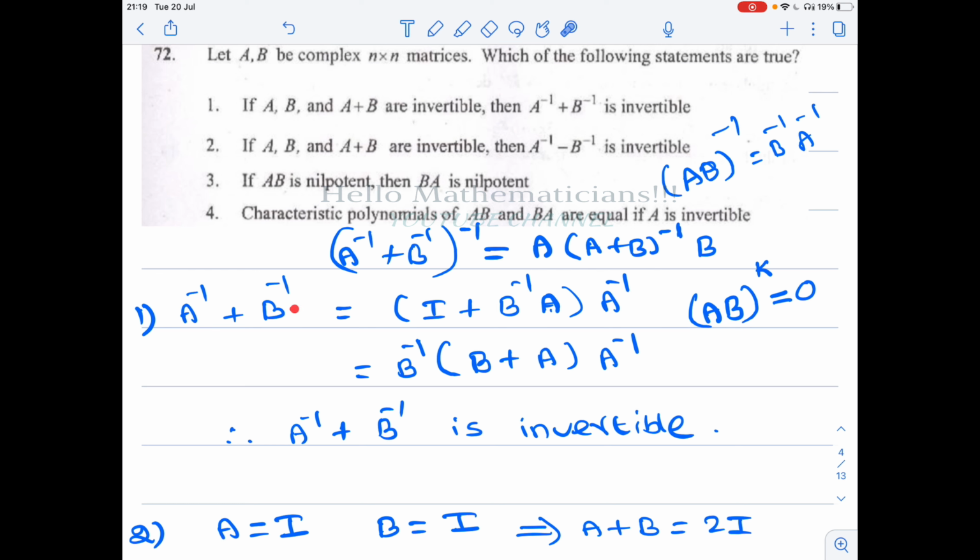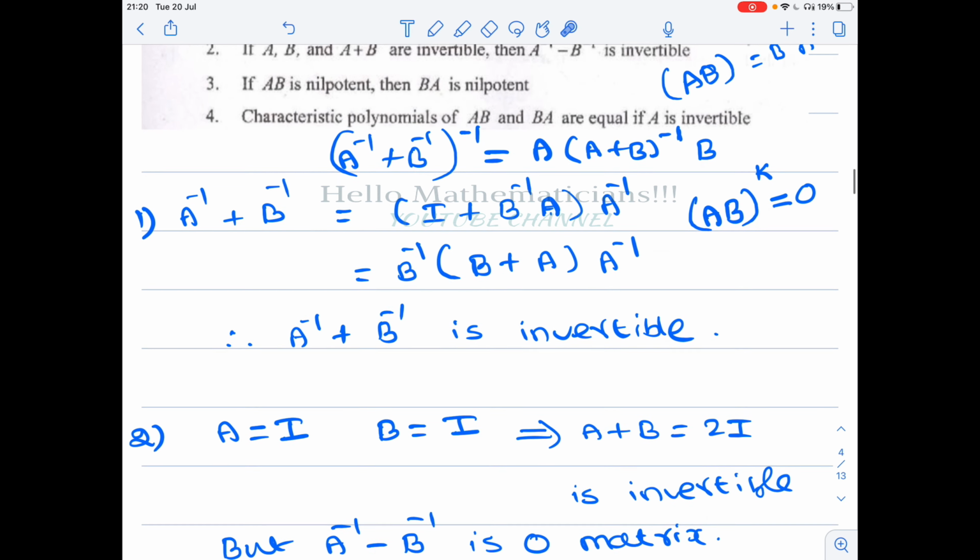Here you put A and A inverse, so basically it is identity. So once you take A inverse outside, you will have just B inverse A. So A inverse plus B inverse is equal to I plus B inverse A, times A inverse. We can do all these things because A and B are invertible.